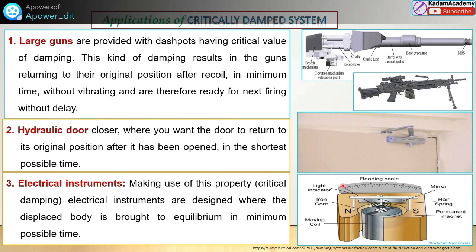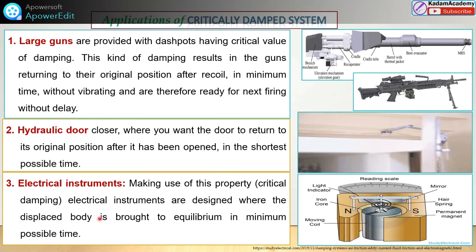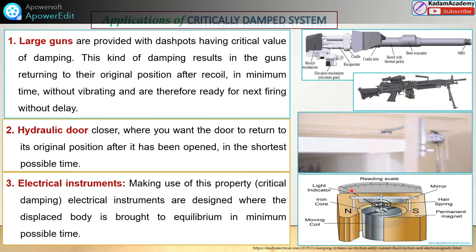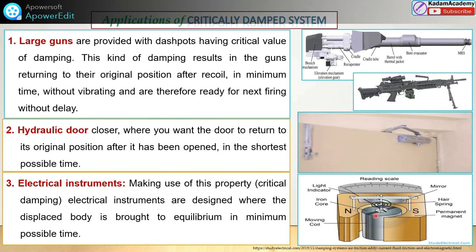This is the design where the displaced body is brought to the equilibrium position in minimum possible time. This is the hairspring, and it will suddenly come to the position, with the magnetic damper provided. A permanent magnet is there. So these are the examples of the critical damping system.